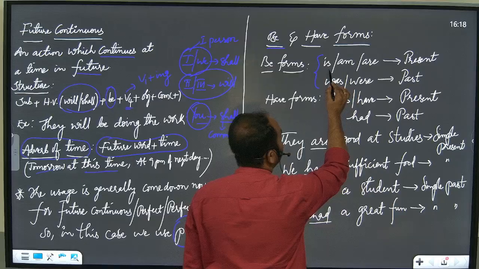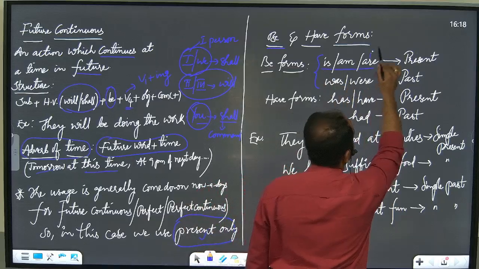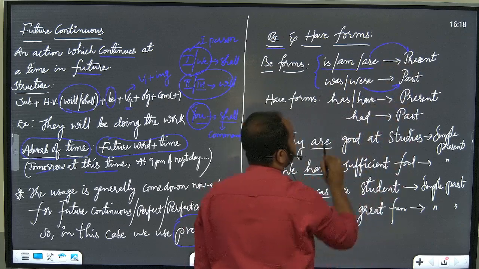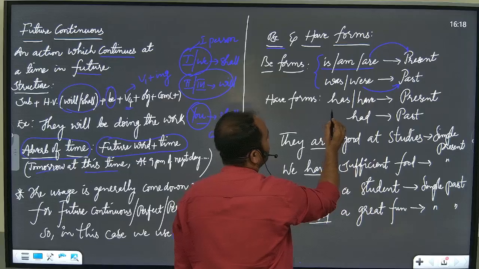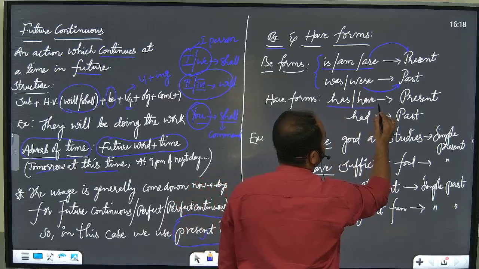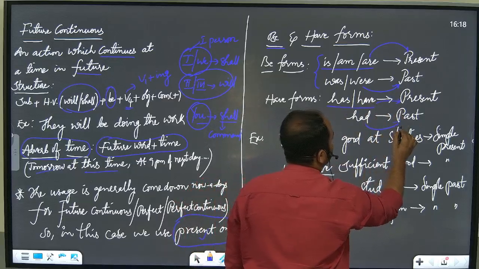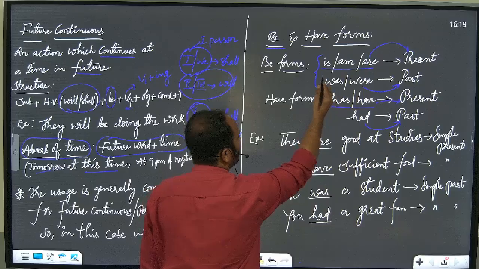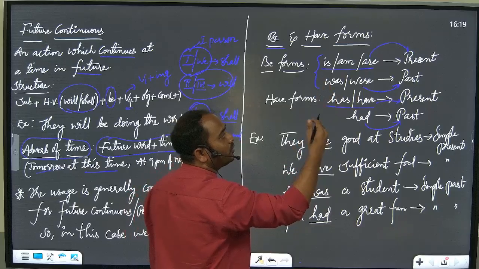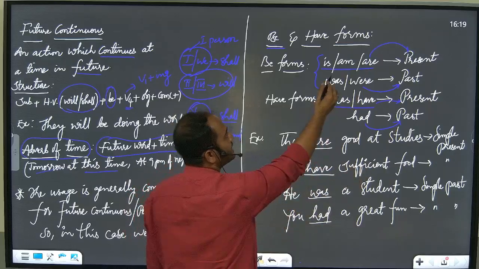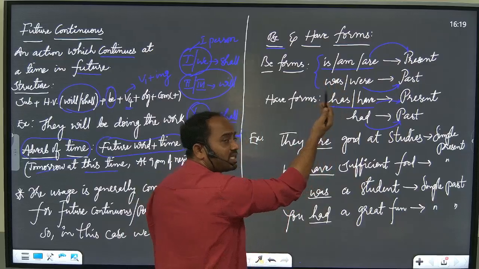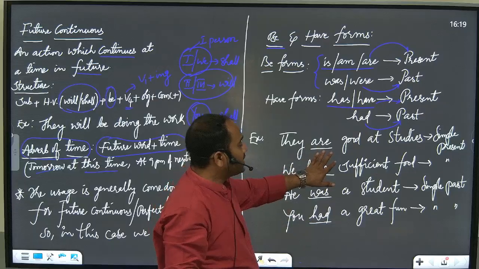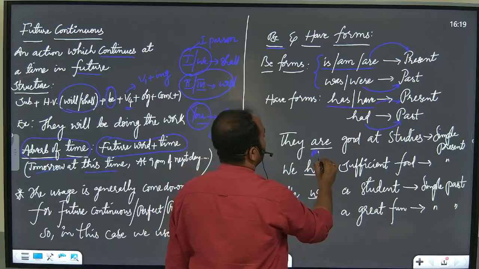As we know already, is, am, are indicate the present be form, and was, were indicate the past be form. And have forms are of two types again: have and has, the present forms, and had, the past form. As we know very well, whenever these words are used along with a verb, they are called helping verbs. But without the support of a main verb, if you use them as words, then they are called main verbs.